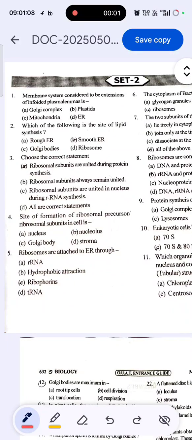Okay, this is a set of practice questions for the entrance test.